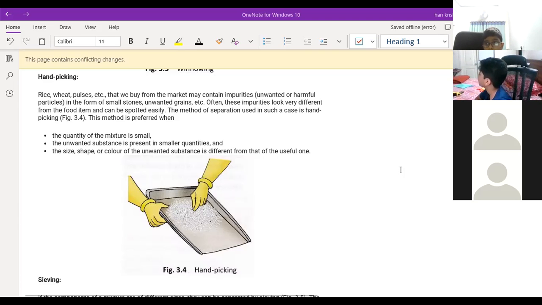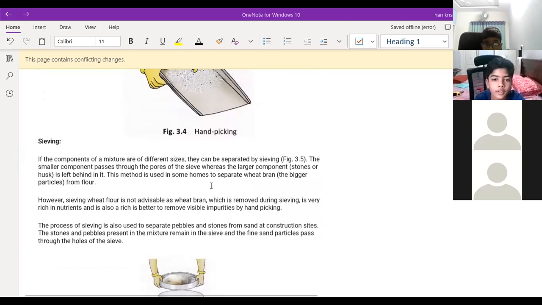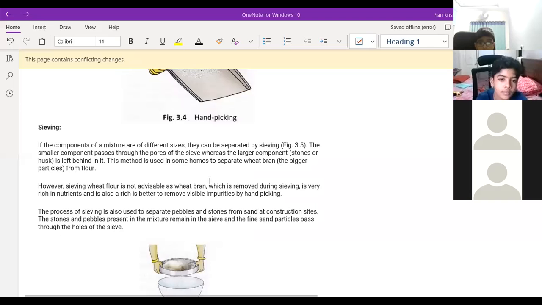We have taken the different types of vegetables from the market in a bag. And afterwards, we'll separate them into each category, right? Like chili separate, tomato separate, onion separate, and all. That also we'll do with the help of the hand itself. Yes, sir. Good. Understand, right? Hand picking now. Yes, sir. Understand. Next, we'll go for the sieving.